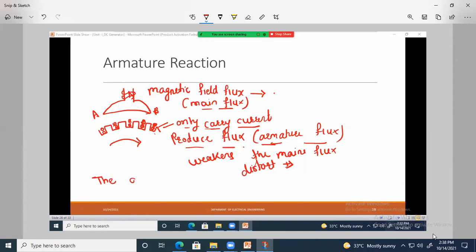That is, the action of armature flux on the main flux is called armature reaction.